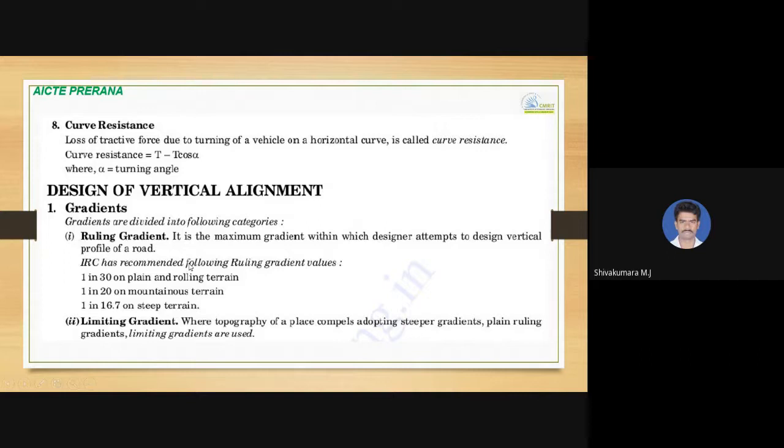IRC has recommended ruling gradient values as 1 in 30 for plain and rolling terrain, 1 in 20 on mountainous terrain, and 1 in 16.7 on steep terrain. So these are all the values as per IRC recommendations for different terrains. And then the limiting gradient, where the topography of a place compels adopting a steeper gradient than the ruling gradient. So where ruling gradients cannot be used, limiting gradients are used.